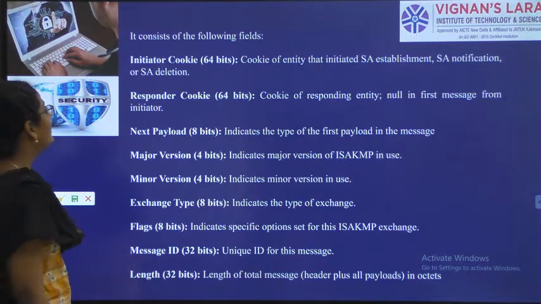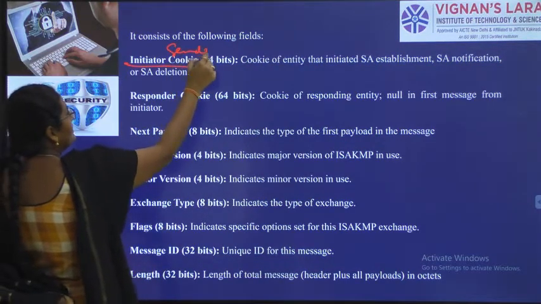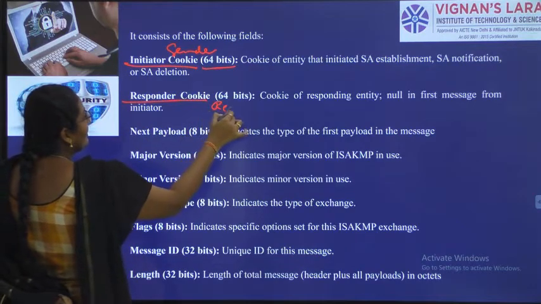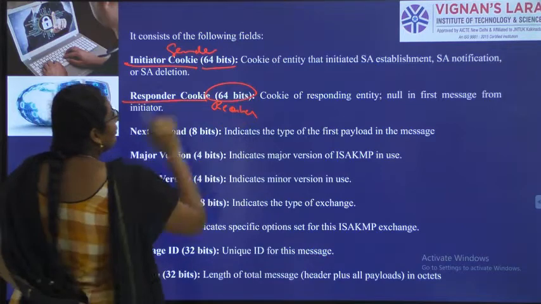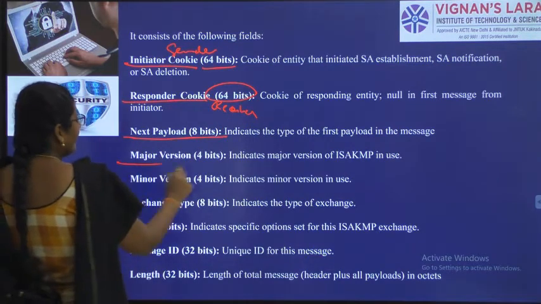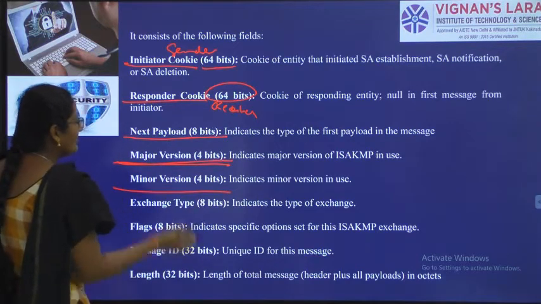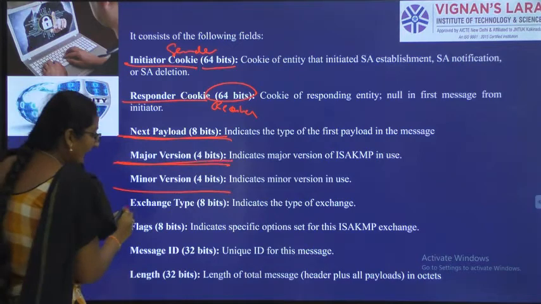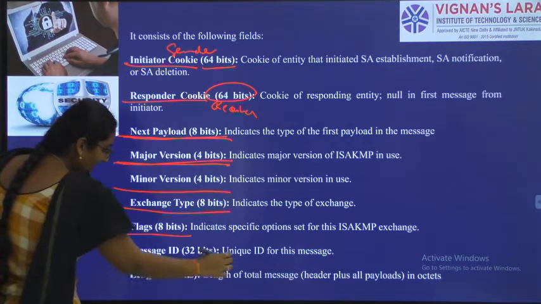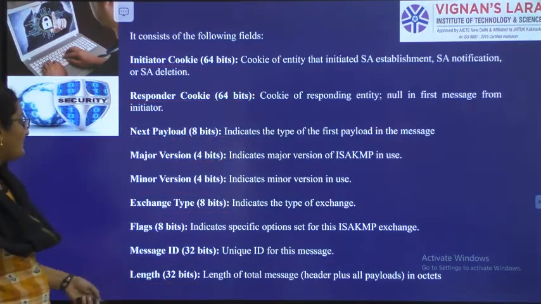So first one, initiator cookie, nothing but sender, 64 bits. Responder cookie, nothing but receiver, 64 bits. Payload, 8 bits. Version, 4 bits. Major version 4 bits, minor version 4 bits. Payload 8 bits. Exchange type 8 bits. Flags 8 bits. Message ID 32 bits. Length 32 bits.